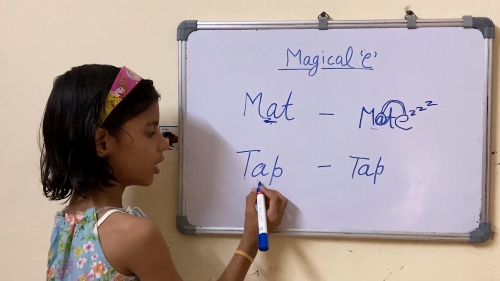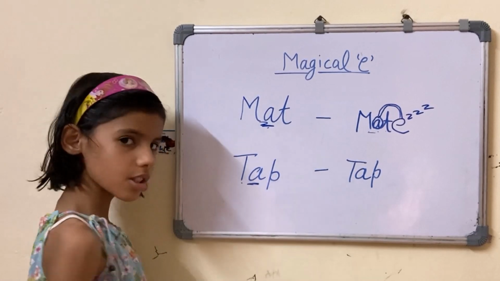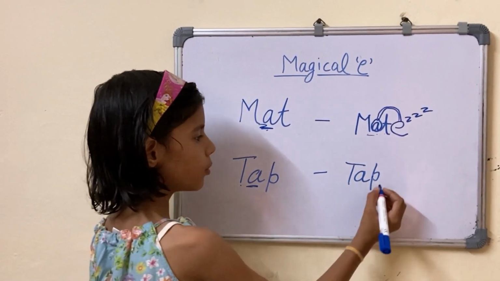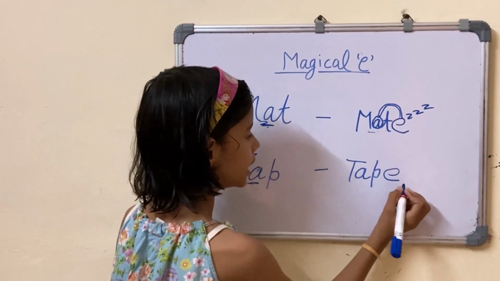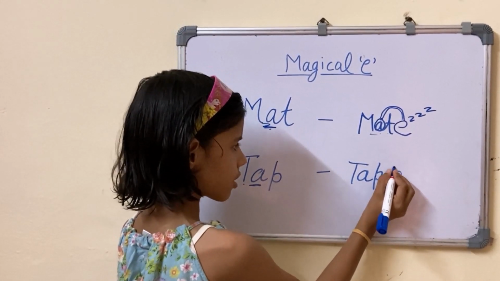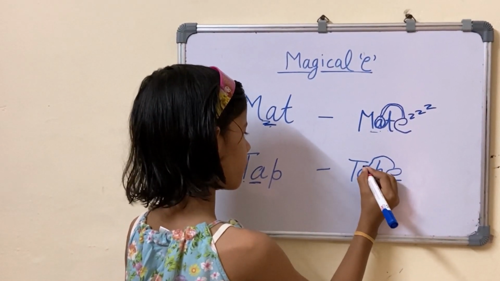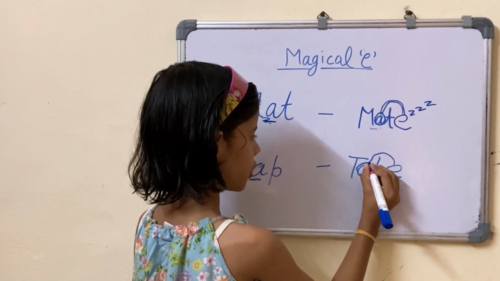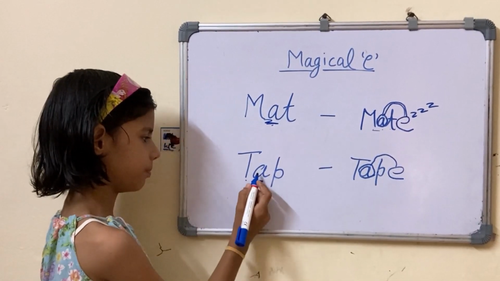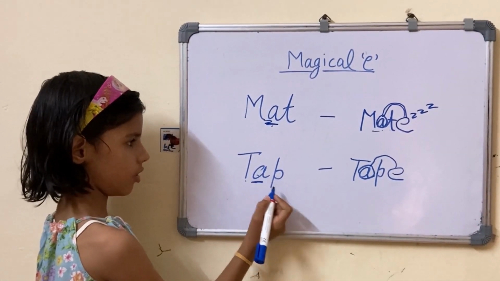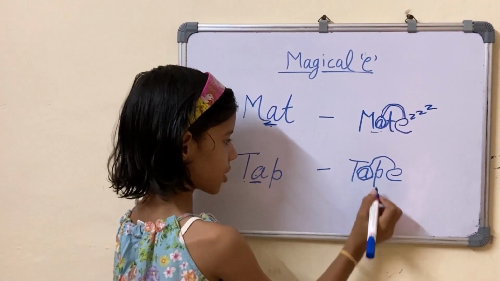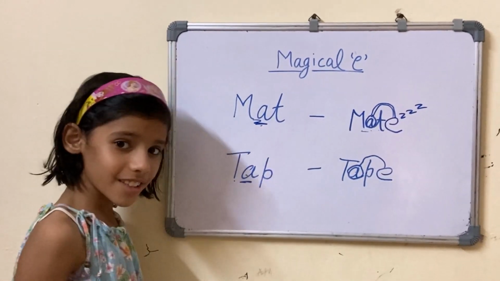Tap. The A was making short sound. We can put the magical E. Magical E was come there of A and change the sound of A. There is short sound, but there is long sound because E was there.